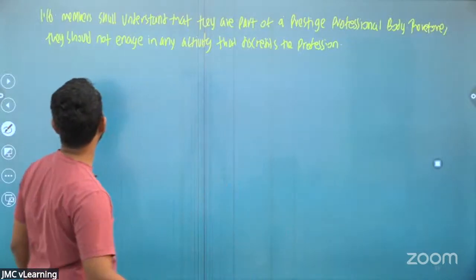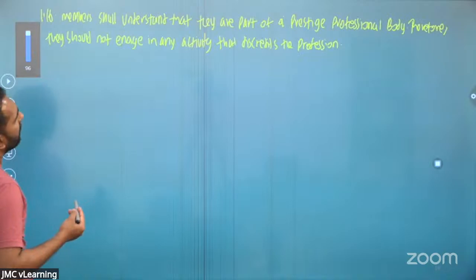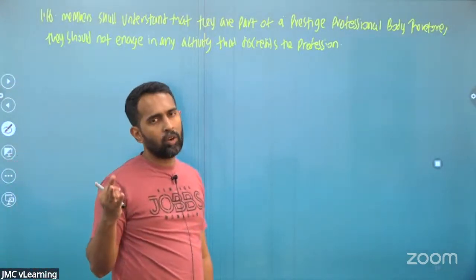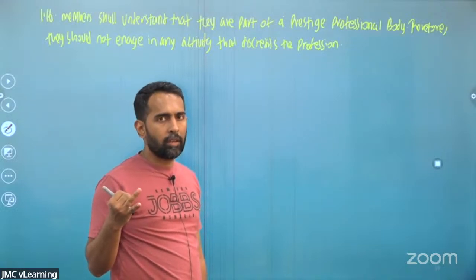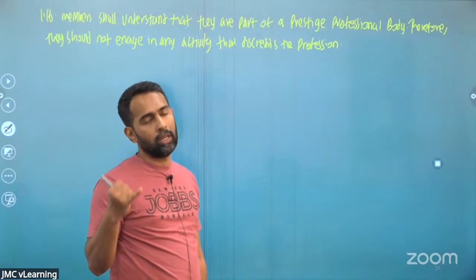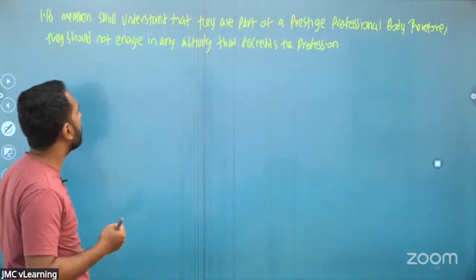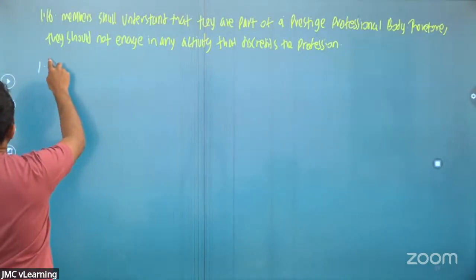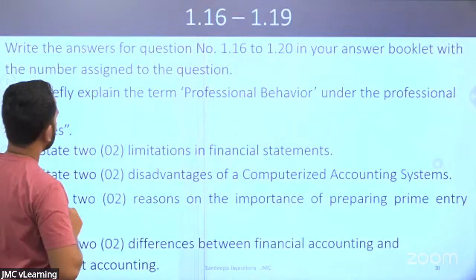Okay, so that is the first one, Lamai. Lamai, remember the ethical principles, right? Integrity, objectivity, confidentiality, professional competence, professional behavior, and due care. Six ethical principles, Lamai, right? You have to remember. Look at the next one, 1.17.